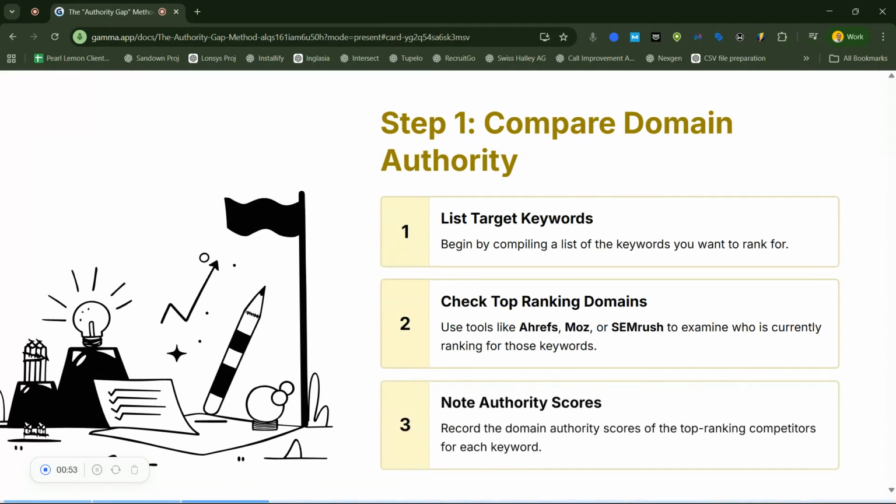Step one is to collect your target keywords. Then, after that, you use tools like Ahrefs, Moz, or Semrush to see the authority scores of the top ranking domains. This gives you a quick picture of the competitive landscape of each keyword. You write them down, export the data so you can compare each keyword against your site.